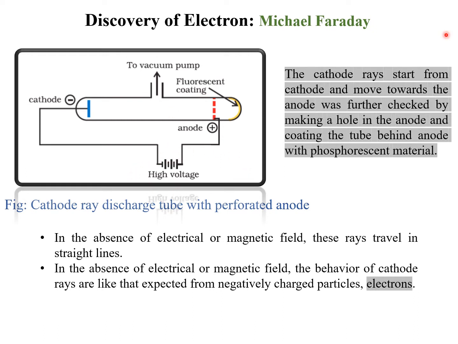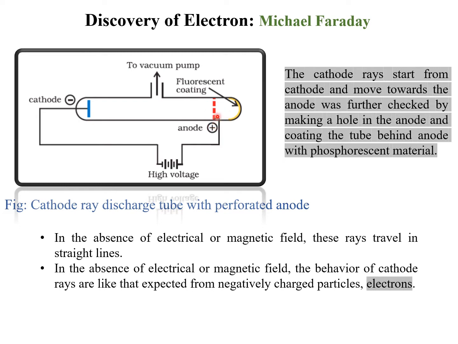When sufficiently high voltage is applied across the electrodes, current starts flowing through a stream of particles moving in the tube. We know that electrons start flowing from the negative terminal of the battery. Because of this, a stream of particles was observed to move from the negative terminal, the cathode, to the positive terminal, the anode.